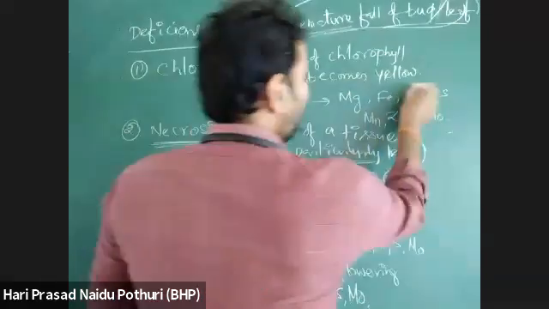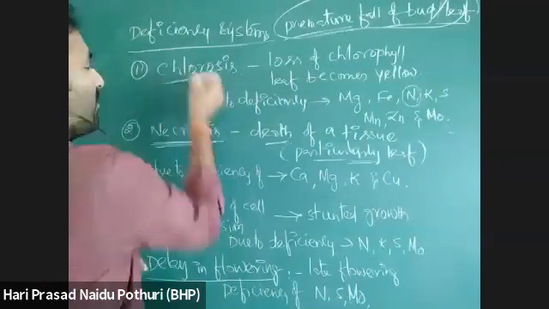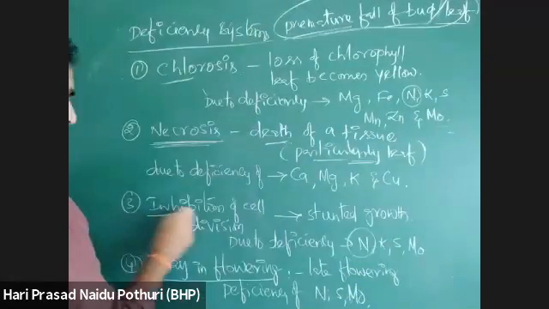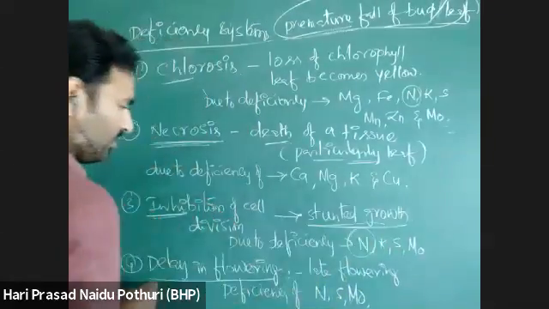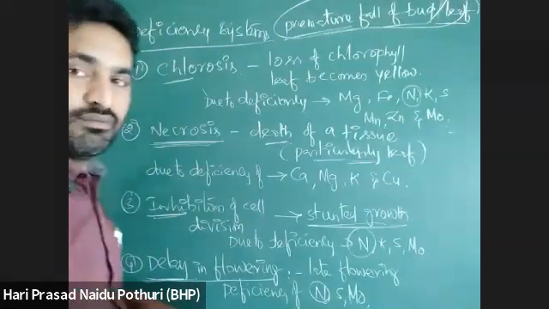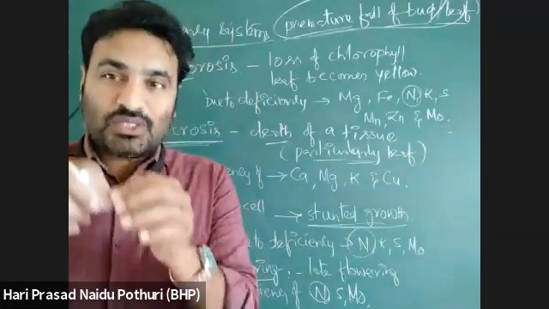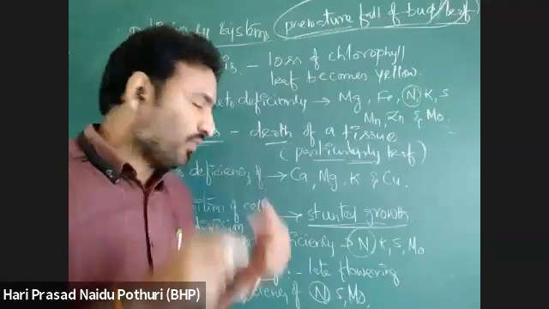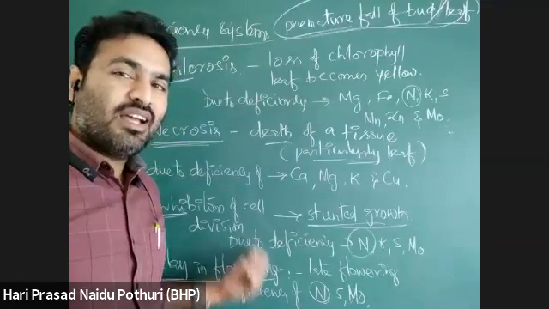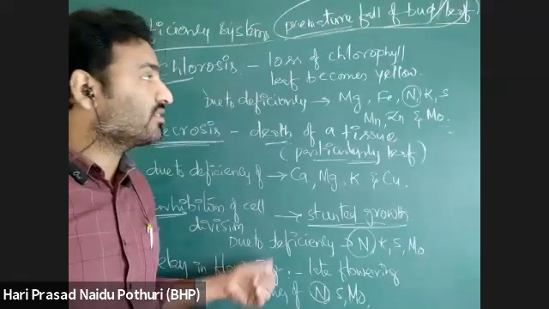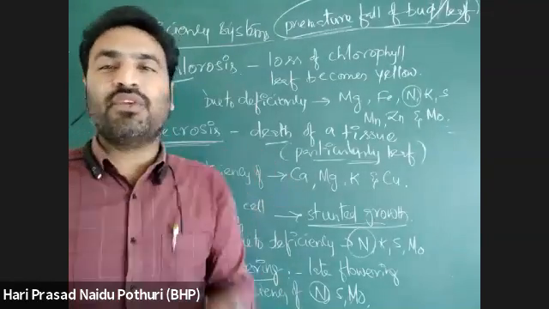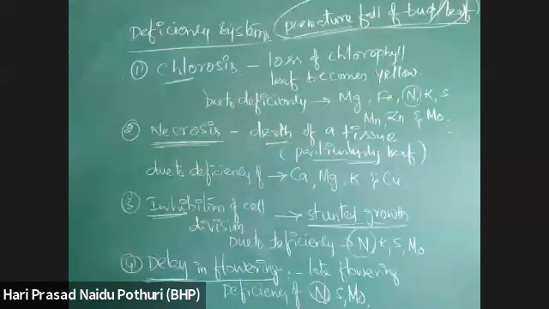See here, nitrogen deficiency is causing chlorosis, and nitrogen deficiency is causing retarded growth, stunted growth, and nitrogen deficiency is causing delay in flowering also. Suppose one element is deficient. That causes the deficiency disorders to which it is related. Okay. How to find that deficient element is the question.